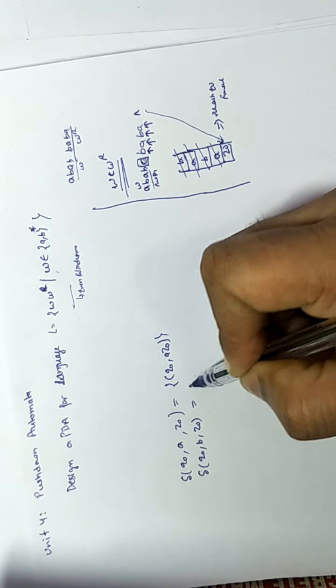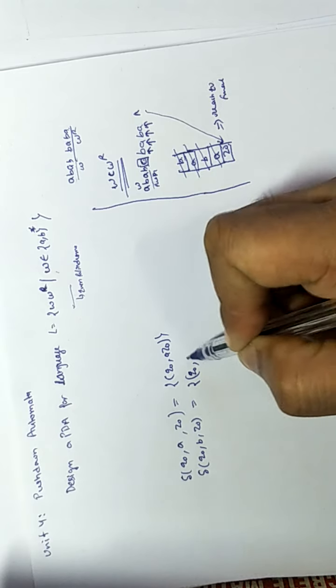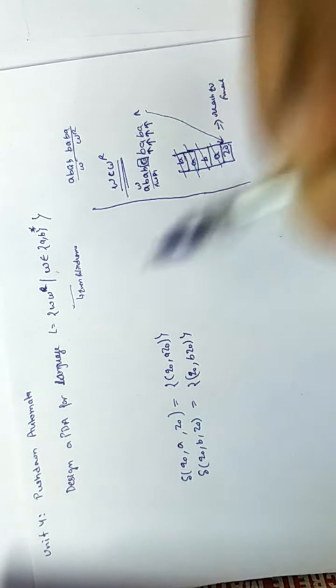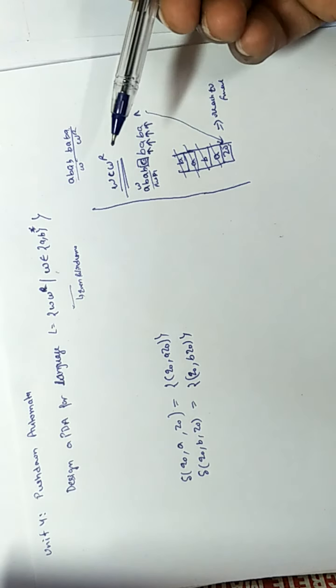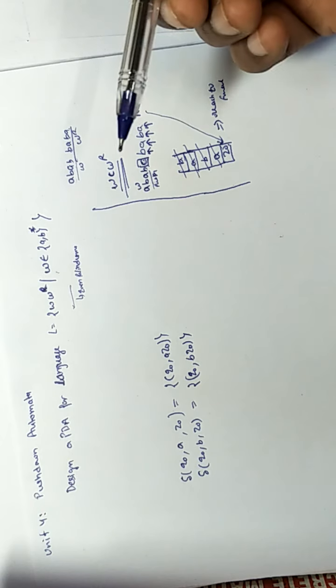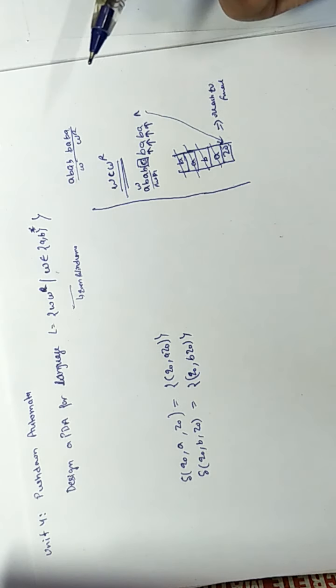After pushing the first symbol, you may get B after A, A after A, B after B, or A after B.